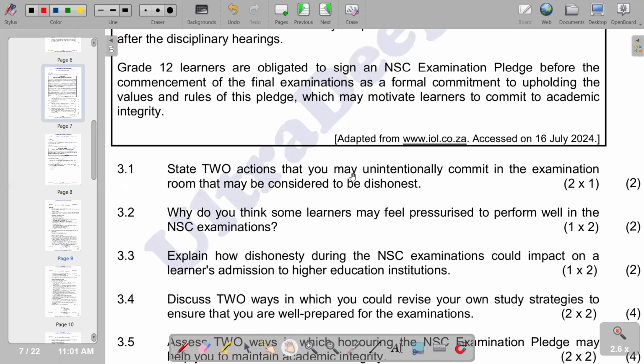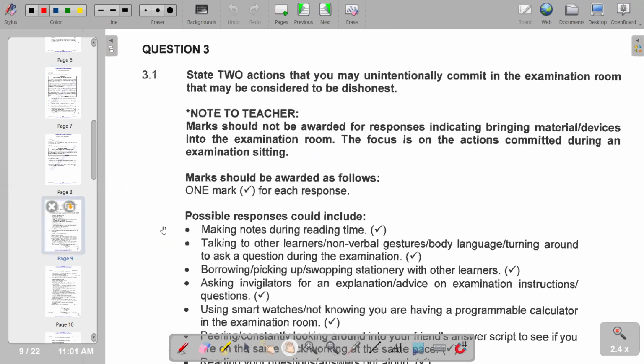So of course, we can include issues like borrowing or picking up stationery with other learners. So if you try to pick up stationery that has fallen to the ground, it is part of dishonesty, and also communicating during examination is also not allowed. So we can include those in our other section, as we are saying.